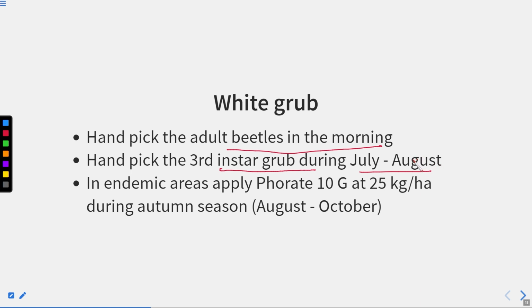In endemic areas, apply phorate 10 G at 25 kg per hectare during the autumn season. So in the autumn season, we can control this white grub by applying phorate 10 G at 25 kg per hectare.